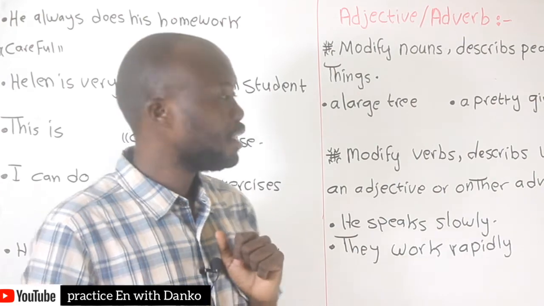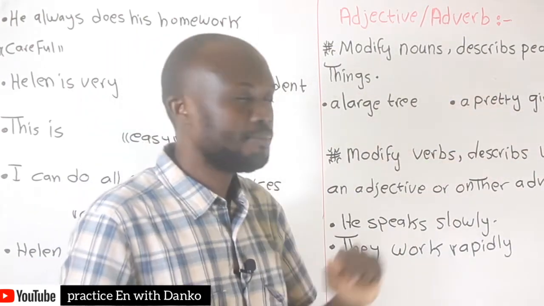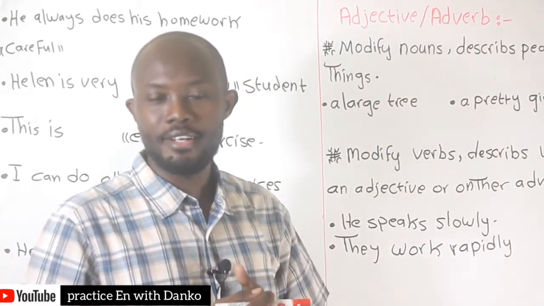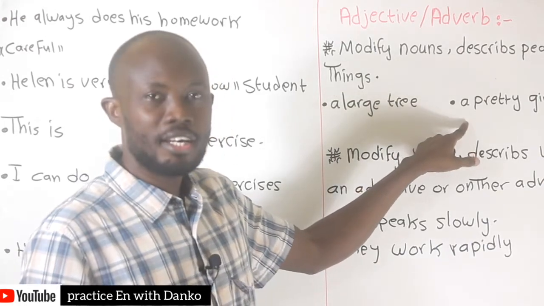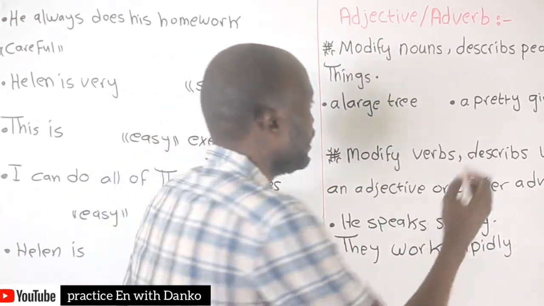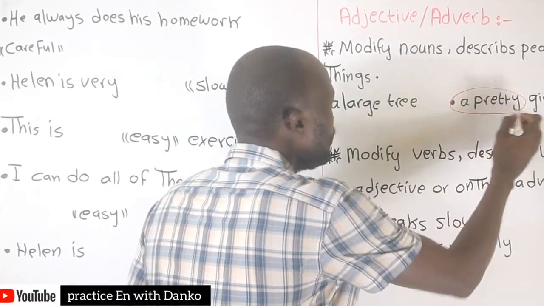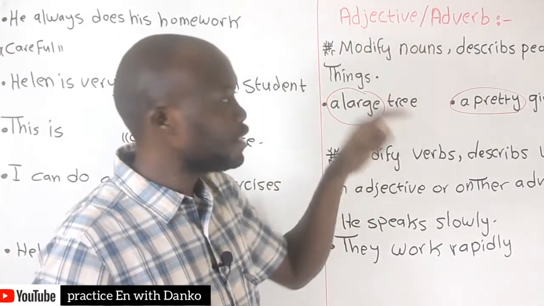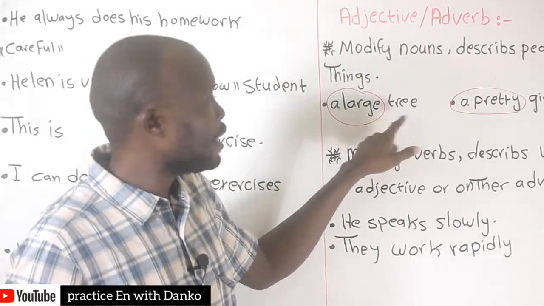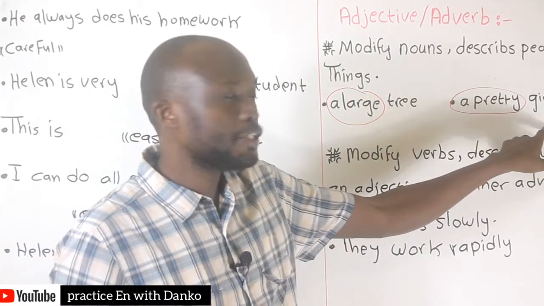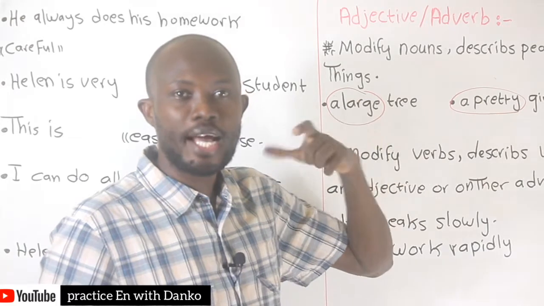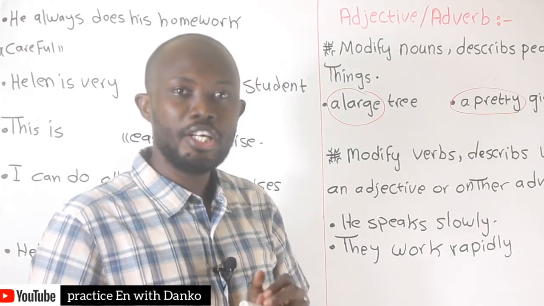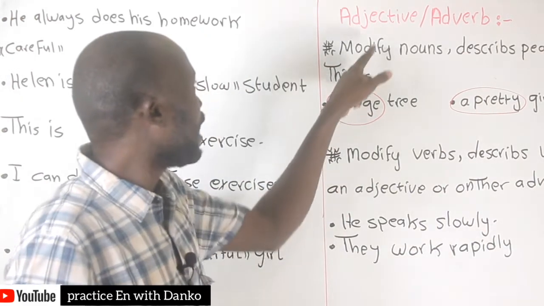All right. Next, a pretty girl, or a beautiful girl. Here in this case, the adjective is pretty. The words pretty and large are both adjectives. The first one describes a thing, the second describes a person. As you remember, adjectives describe people and describe things. Okay, good. That's about adjectives.